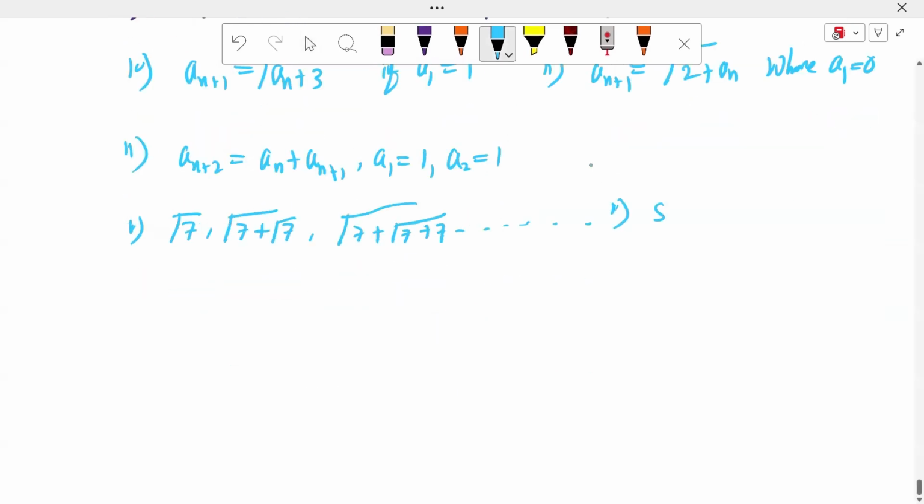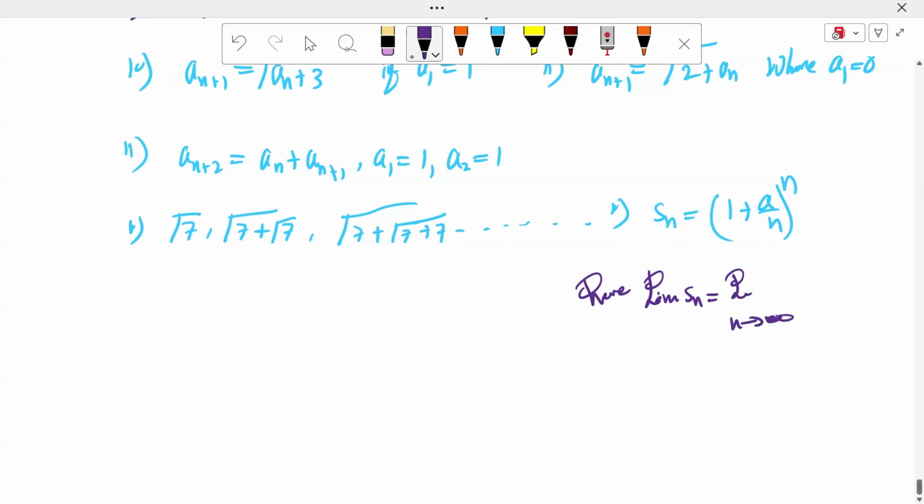Another example: S_n = (1 plus a by n) whole power of n, which is also a sequence. Its limit value is e power a. This is important in the entrance examination: the limit as n approaches infinity of (1 plus a by n)^n is equal to e power a.